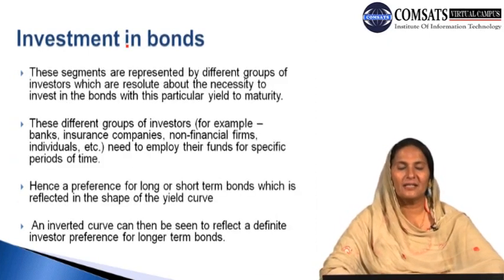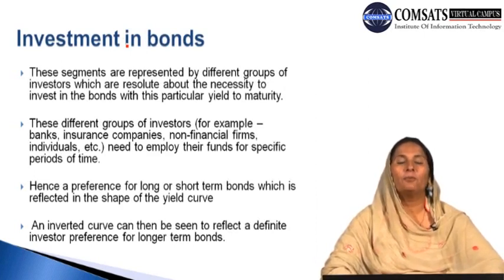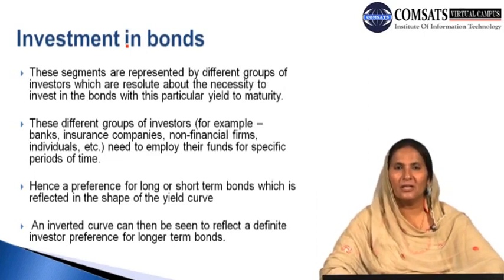Continuing with our discussion, the segments we are talking about should clearly be taken as independent variables, because they affect the yield to maturity.